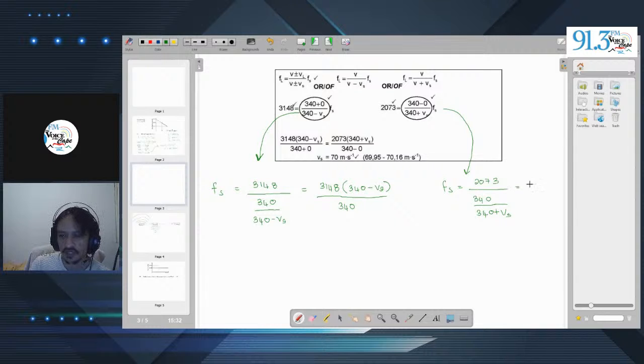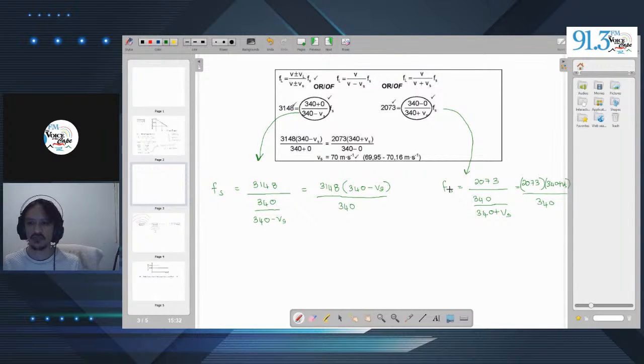And if this gets rearranged, it's just going to be 340 plus Vs over 340. Now, we have Fs and Fs. Well, we know that Fs is equal to Fs, so therefore we can put the two equations together. And then we end up with this over here. And when we do the calculations, you'll find that Vs is equal to 70 meters per second.